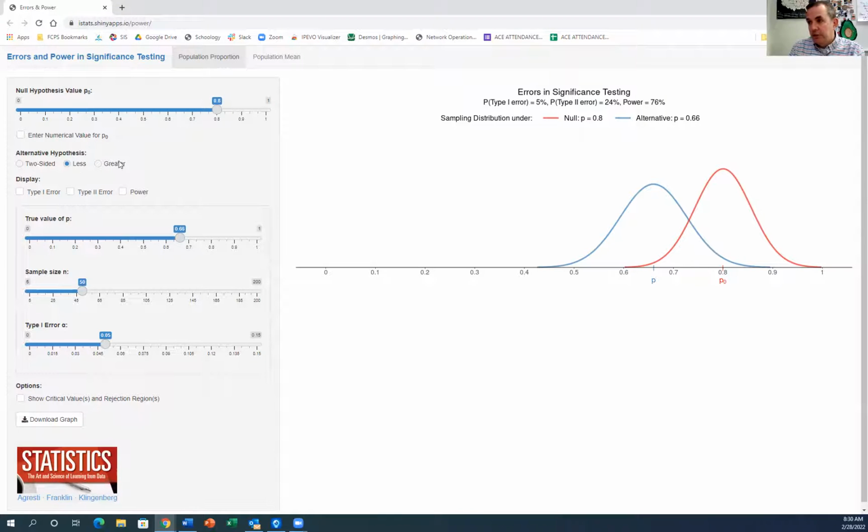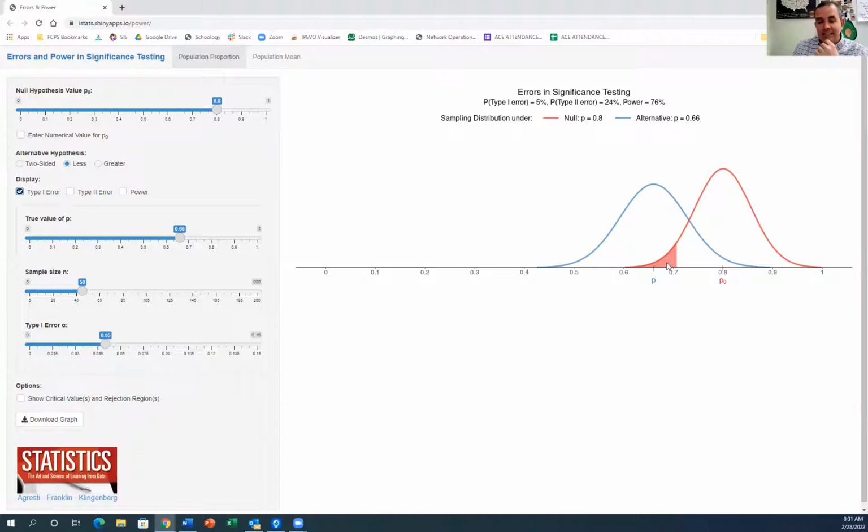So the first thing I want to show you is what a type 1 error looks like. Type 1 error here, when I click it, what that is going to do is this right here is that area of 5%. So again, what I'm saying is my type 1 error is 5%. I'm setting it there at 5%. I'm saying that if I fall in that part of the red curve, so again, if Mr. Micah was really an 80% free throw shooter and I'm anywhere in this little area right here, this is where I have a potential of a type 1 error.